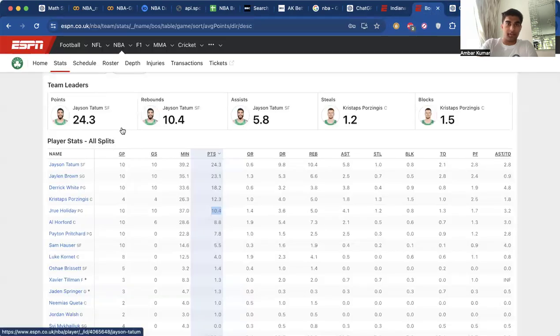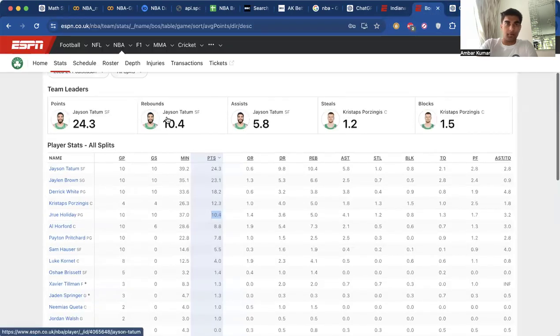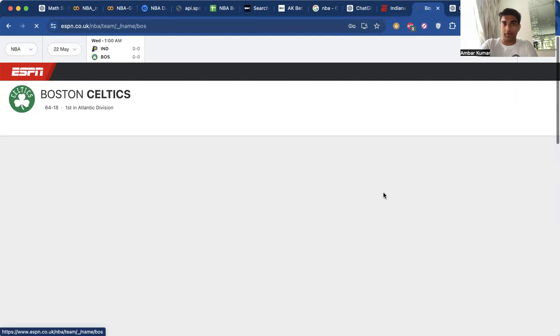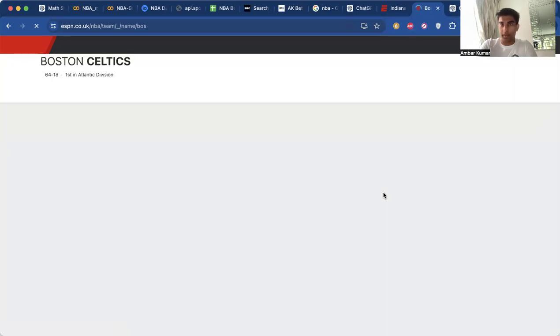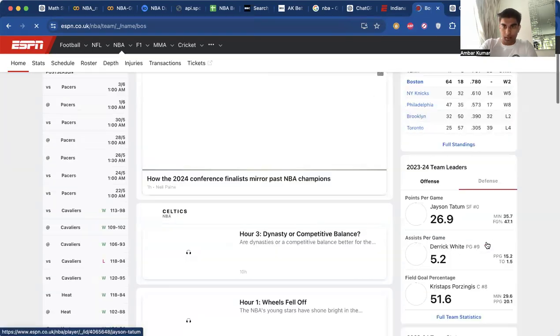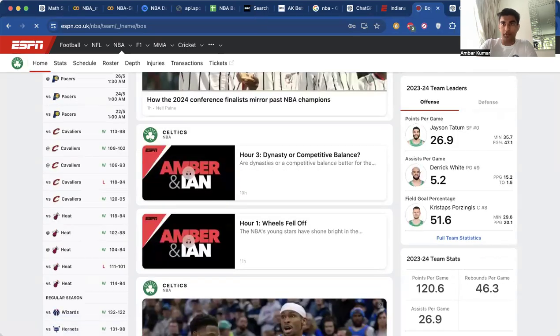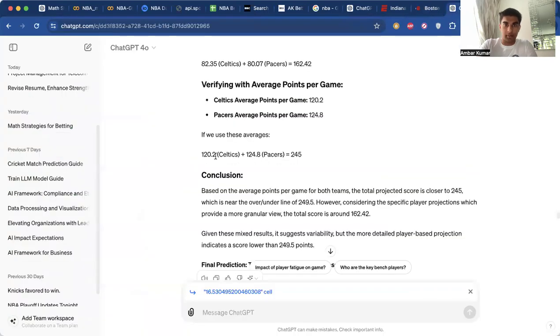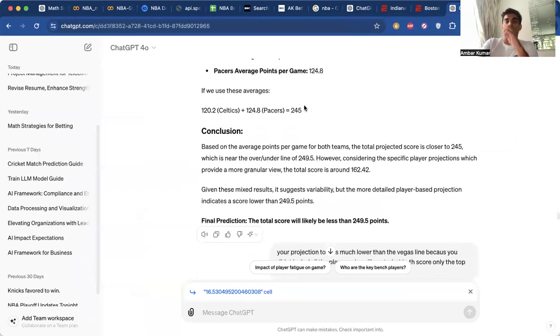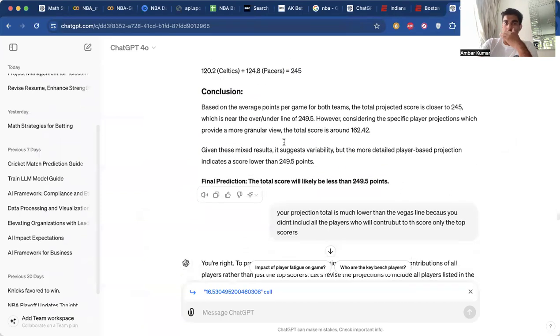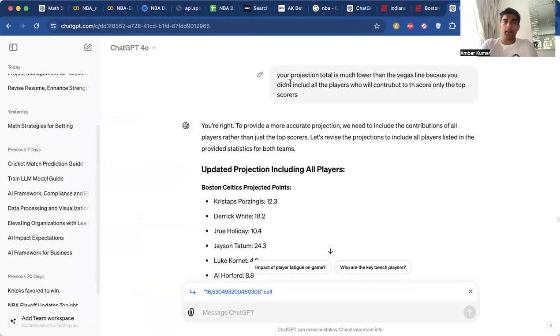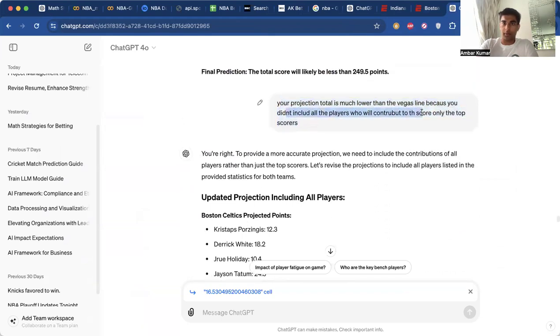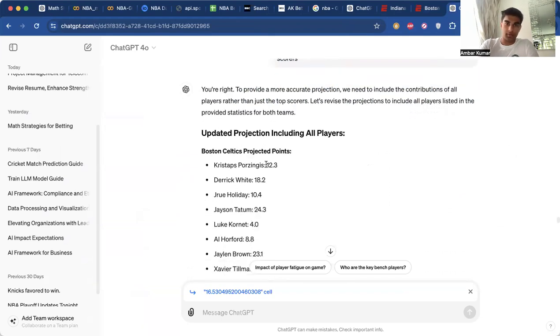So it's going back over here, and if we go to the OPP and PPG, over here to the home points per game total, where is it? Yeah, 120.6. I think it's using that number. Well, it's using 120.2, so it just rounded that down to get us a 245 value, but that's wrong because that's just something very simple. So I told it that your projection total is much lower than the Vegas line because you didn't include all the players who contribute to the score and only the top scorers.